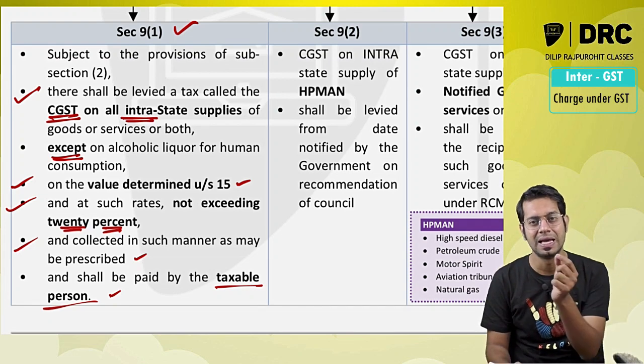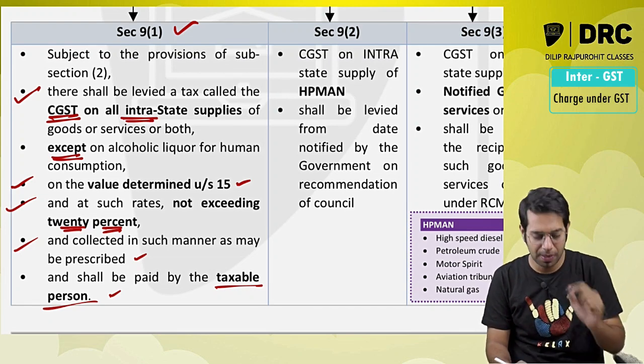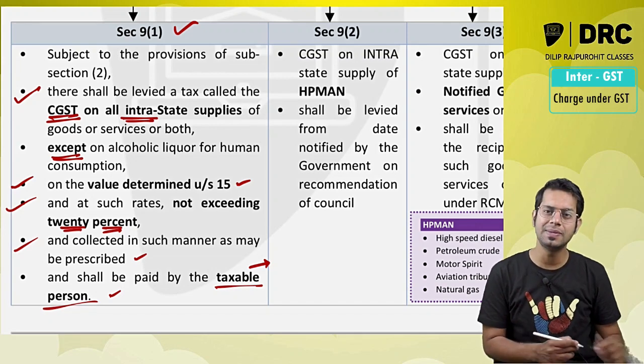Who should pay the taxes? Registered person, taxable person. Who should pay the taxes? It is a taxable person who has to pay the taxes.